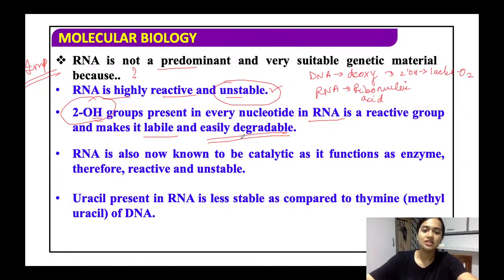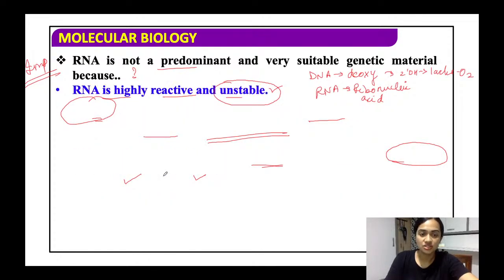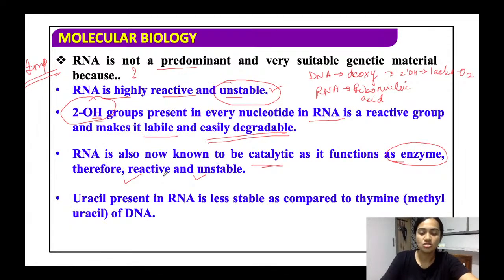So RNA is also known to be catalytic, it functions as an enzyme. तो RNA basically एक enzyme की तरह function करता है and therefore it is reactive and unstable. So the genetic material should be very stable and it should not undergo many changes. So this criteria is not fulfilled by the RNA.